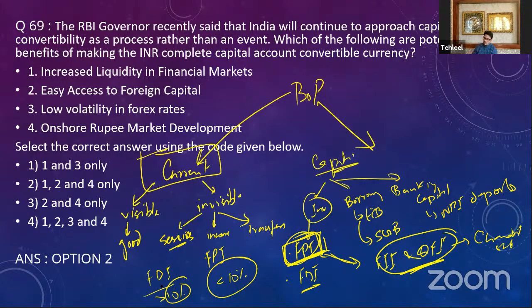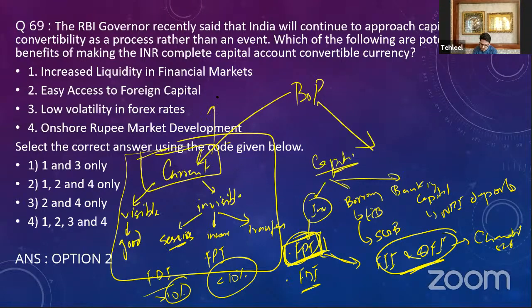Now, if you want to carry out a current account transaction in India, you want to import or export a particular good, you want to import or export a particular service, you want to send money to your parents living in the United States, or you want to get money in as a remittance, as an interest payment, whatever current account transaction you are doing, you want to give a gift to someone living abroad. All these current account transactions, we allow current account convertibility. That means for all the transactions in the current account, we allow the rupee and dollar convertibility.